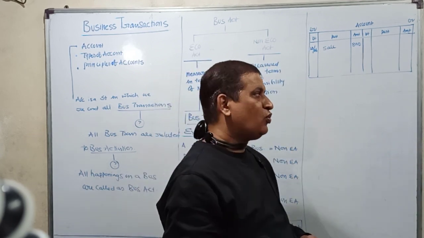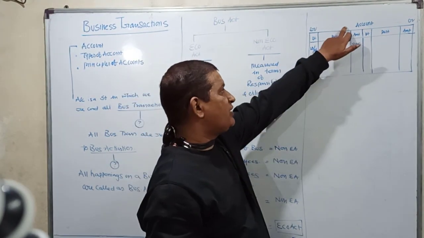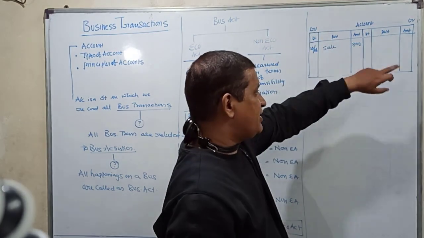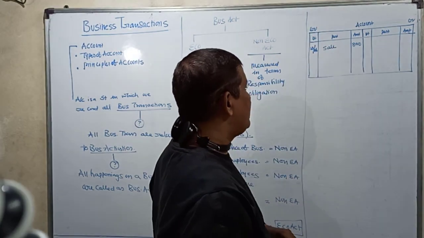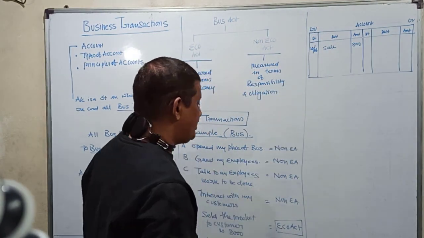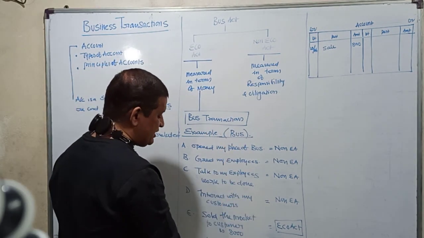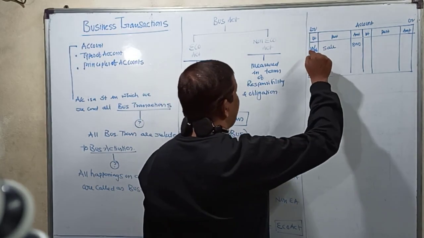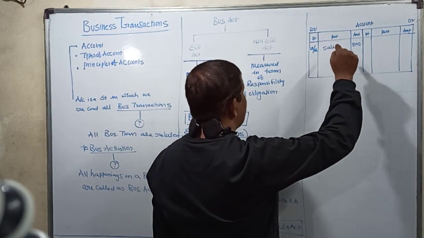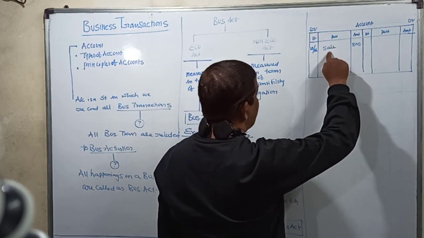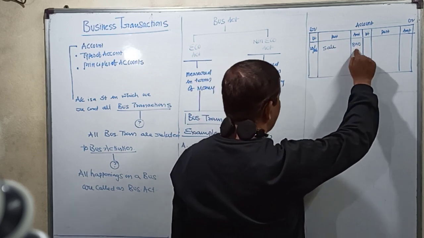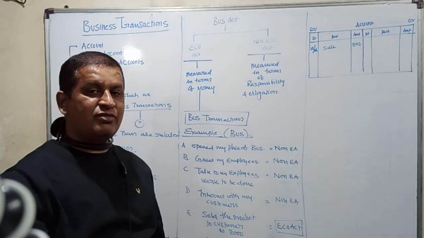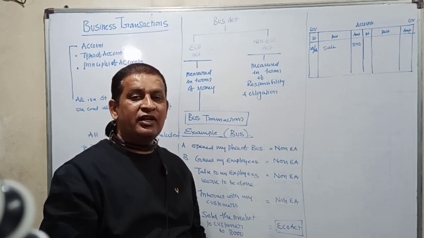So in an account, what do we record? Now this is an account. It has the left hand side and the right hand side, the left debit side and credit side. So what do we record in an account? We record all business transactions. In the given example, what is the business transaction? Sold product to the customer. When did we sell it? On 13th June. What is the transaction? It is sale. What is the amount transacted? That is 8,000. So only those transactions that are measured in terms of money are recorded in an account.